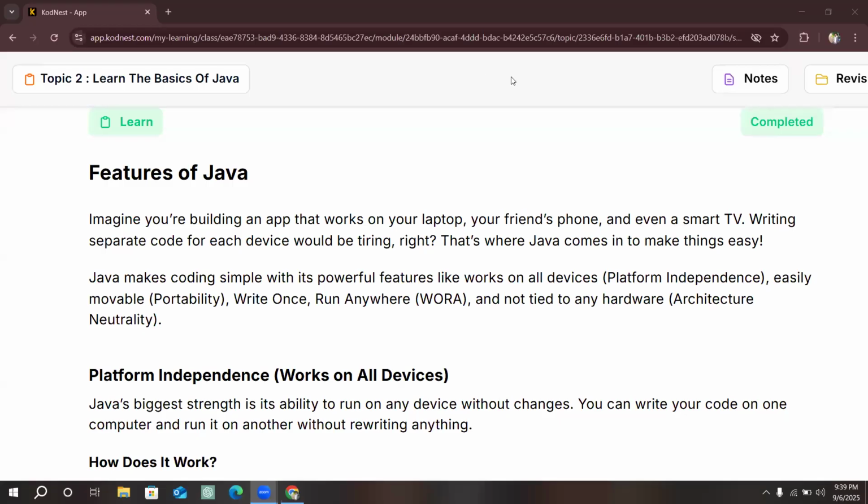Okay. So we will see the features of Java. What are the features? Features means how Java is different from other languages like Python and any other language present in the market. So what are the advantages and the features of Java? We are going to see here.